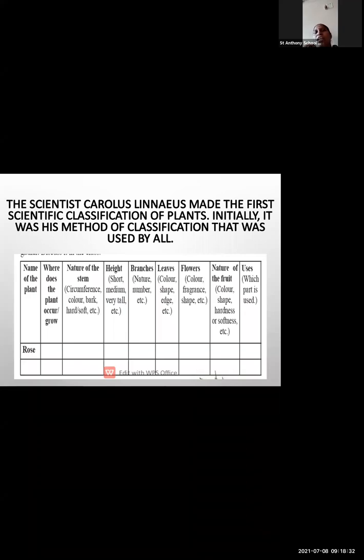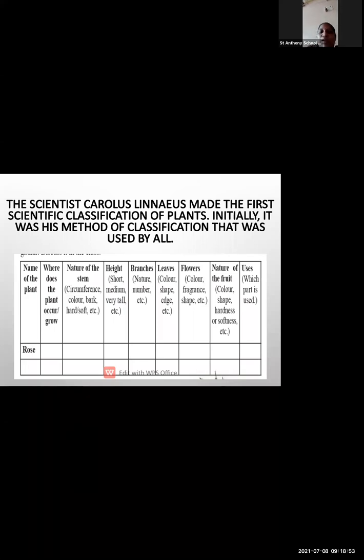And what criteria did he use? What points did he take for classification, such as the name of the plant, where the plant grows, then the nature of the stem, height, branches, leaves, flowers, nature of fruit, and uses of that plant.